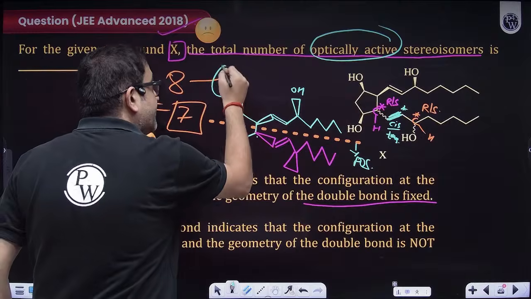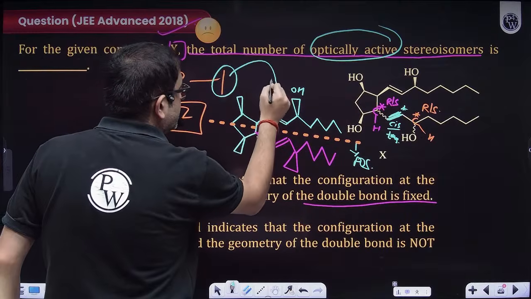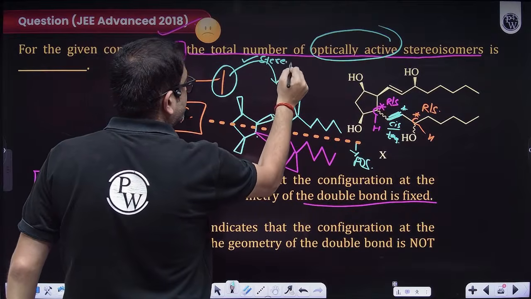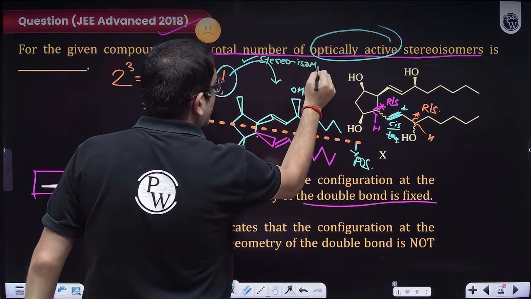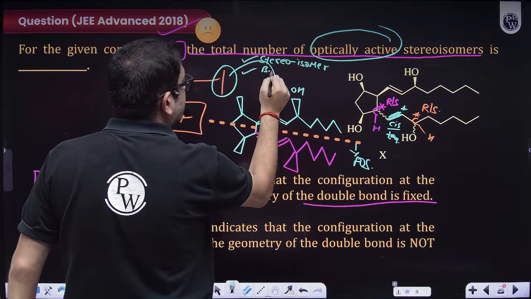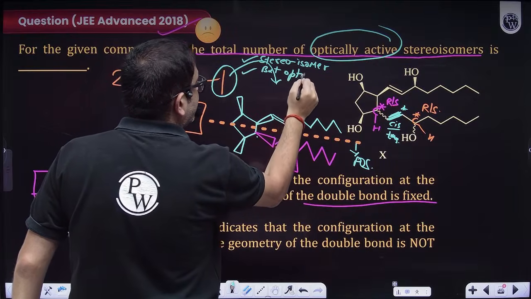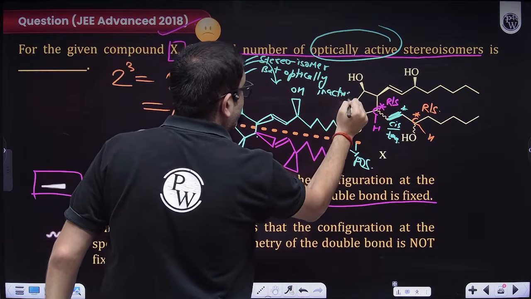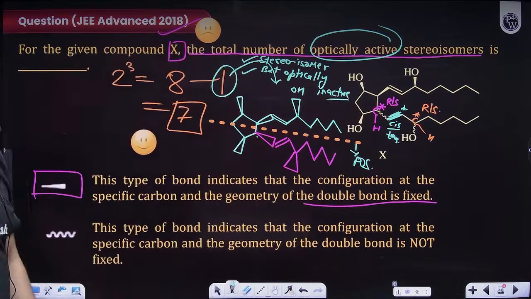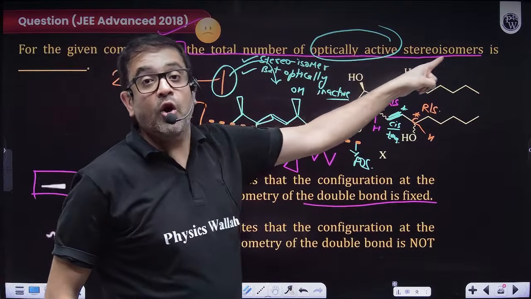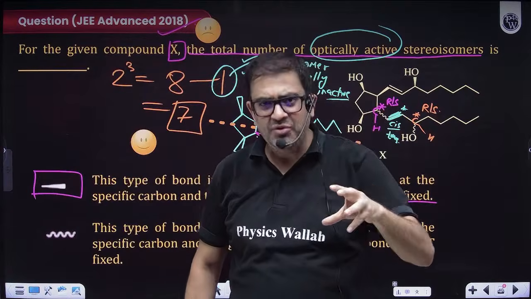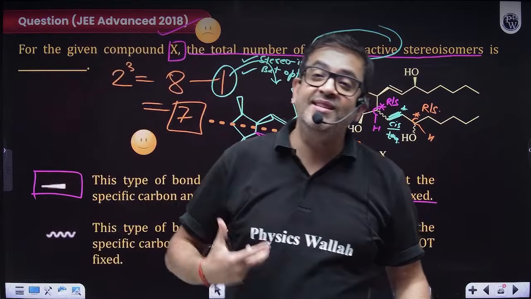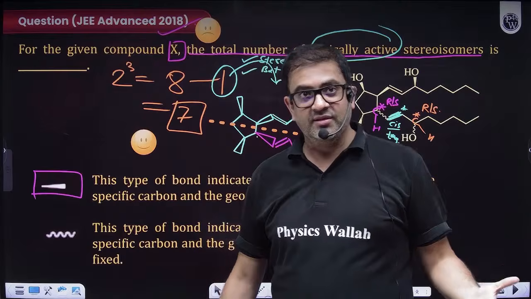This one is definitely a stereoisomer. This one is yes a stereoisomer. This is one of the stereoisomers, but it is optically inactive. Why? Due to plane of symmetry. And the question was asking you optically active. That's why I said you should know formulas for mains level of questions, but you should know common sense also for advanced level of questions. So this is common sense.